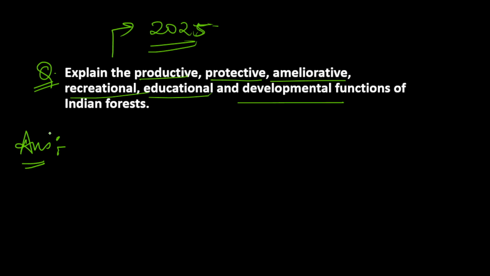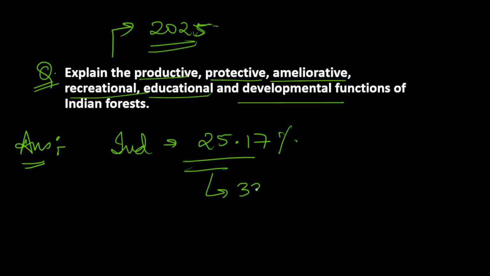for our environment to sustain, for it is the source of various products. It protects us, and you can also mention other things by writing some basic ideas. You can use quotes here, that forests are the lifeline of a country. You can also add some data, that India currently has 25.17% of forest, and we have to reach 33% because of the functions which forest provides, such as productive, protective, all these things.